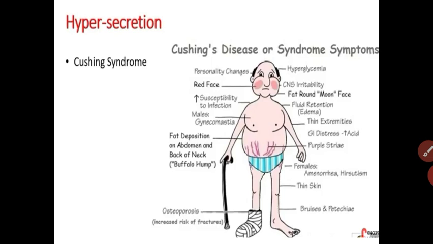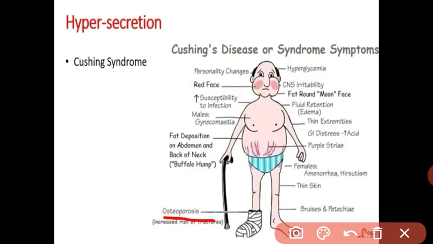There is also hyperglycemia, high blood sugar in the body, weakness, and water and salt retention, meaning swelling of the body because of hypersecretion of the cortisone hormone. Another symptom is osteoporosis. Osteoporosis means the bones become weak.